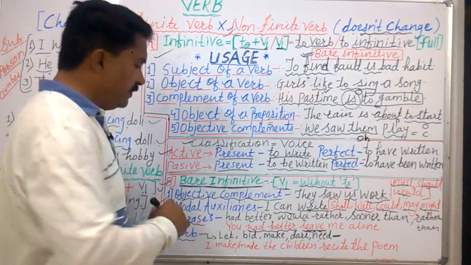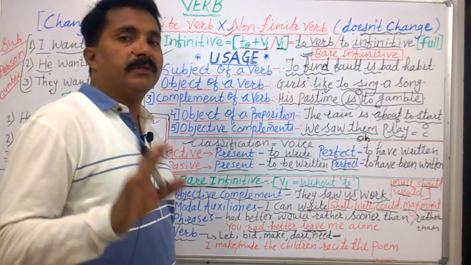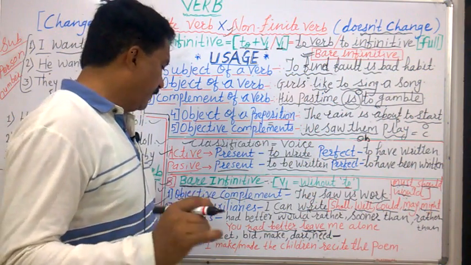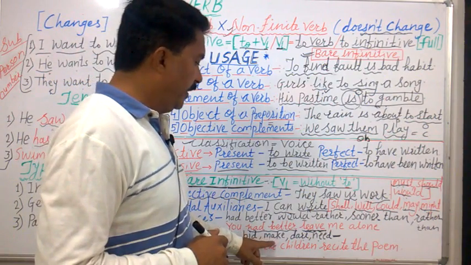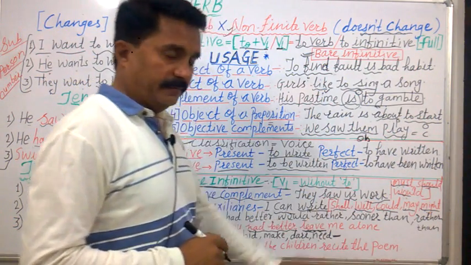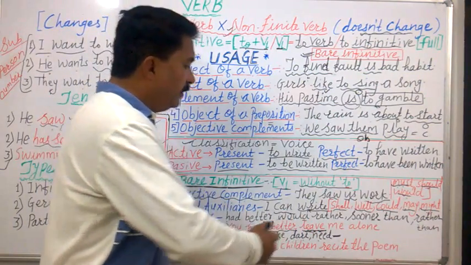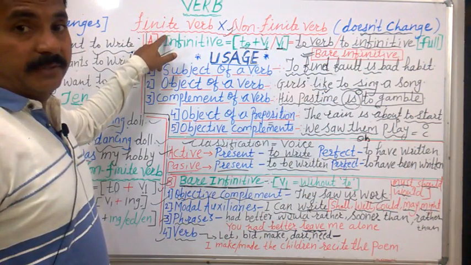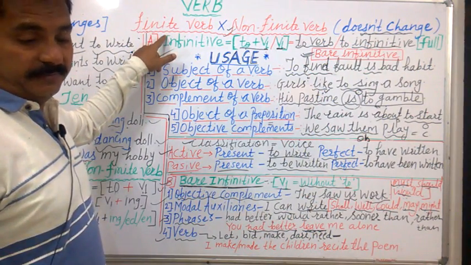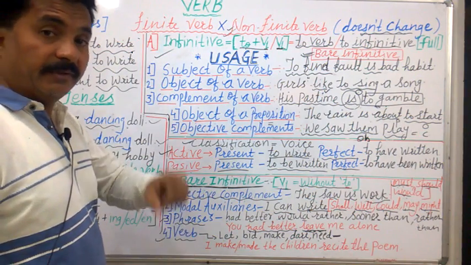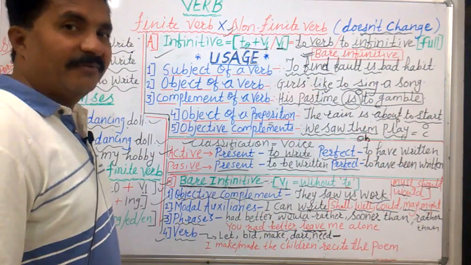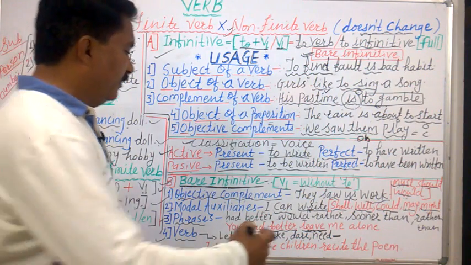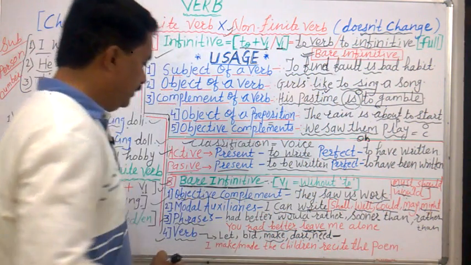Then there are some verbs after which also we use bare infinitive only. Those verbs are let, bid, make, dare, need. These are finite verbs. They can change. But after that, we will use only non-finite verbs, which is bare infinitive. Let us take the example of make.